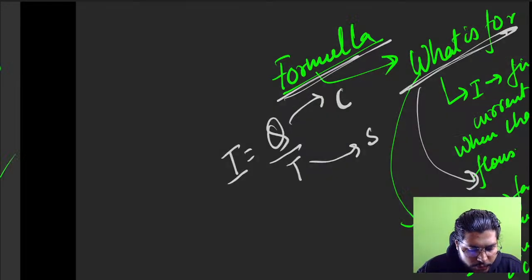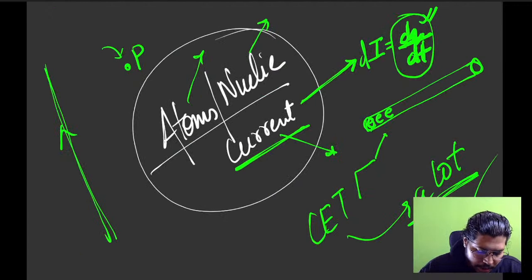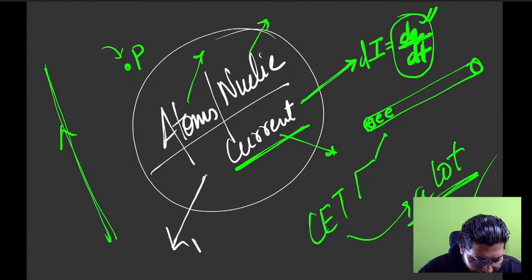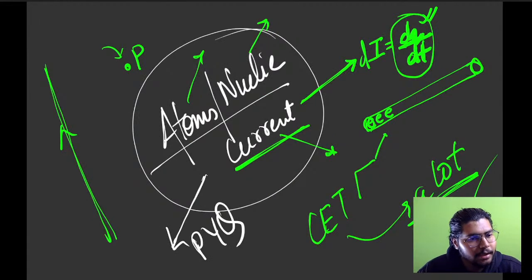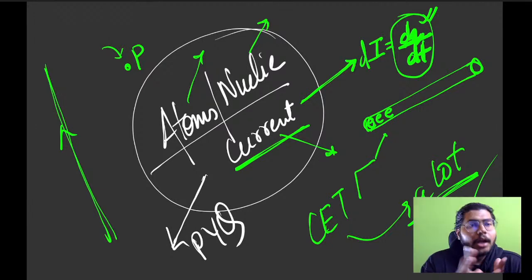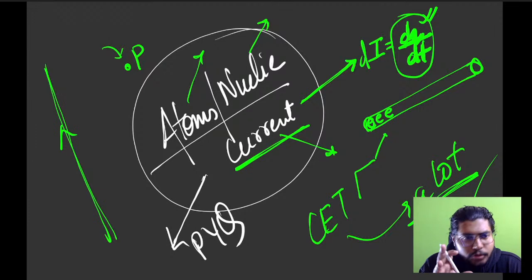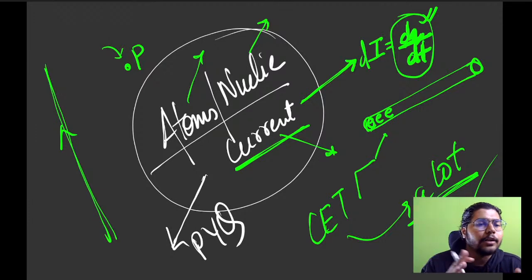Now, once you're done with this, go with the PYQs. Clear? Start solving the PYQs. You'll see the kind of questions COMEDK and KCET are asking. Now you'll be more clear about the chapter. When you revise once, that day only, you'll be able to pick up those topics where you think, okay, this is the way they can tilt it or twist it and ask questions. Nothing more than that.